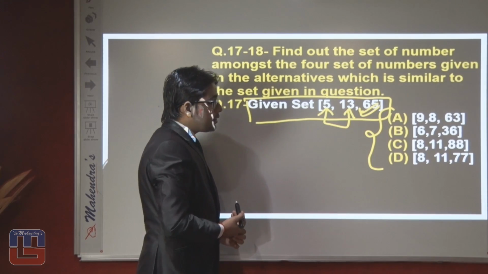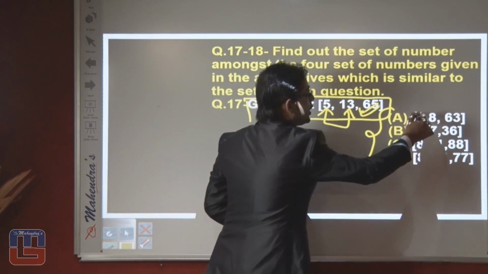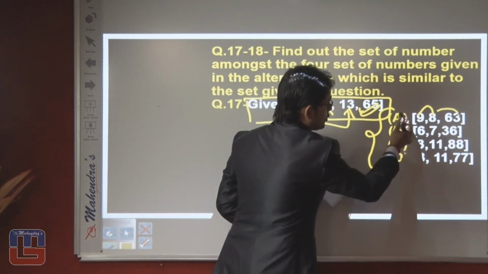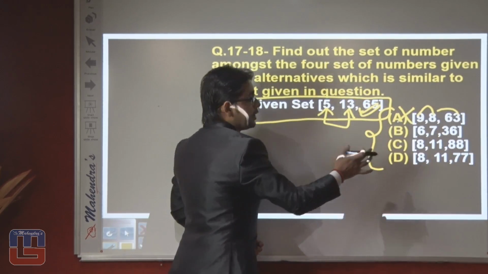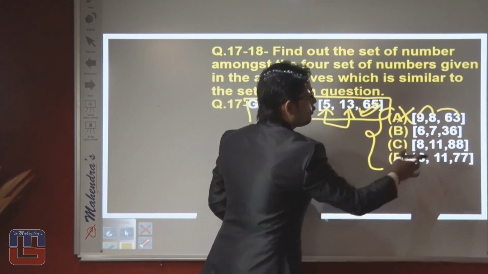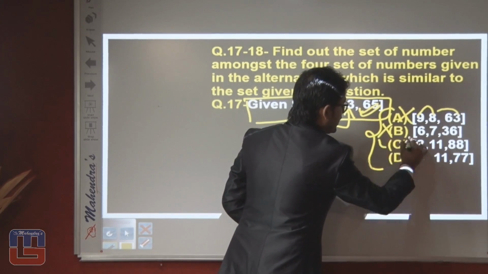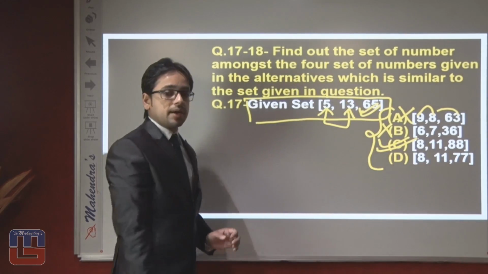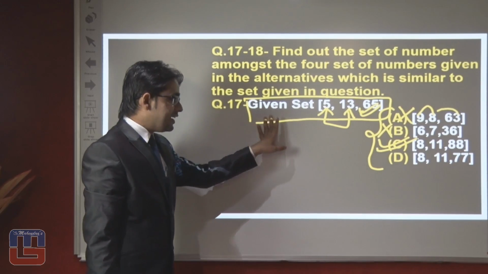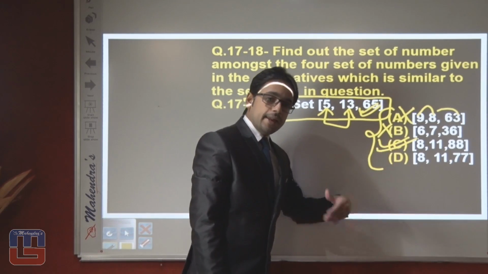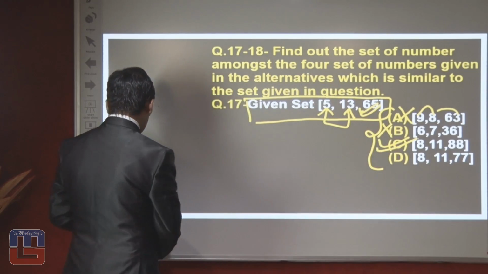Now try to solve it with this sequence. 9 into 8, the answer should be 56. So the first answer is false. 6 into 7, the answer should be 42. Second option false. 8 into 11, what will we get? We will get 88. So this is the correct combination of this given set. So we can say that the right answer of this question should be option number third. Let's proceed toward the next question.